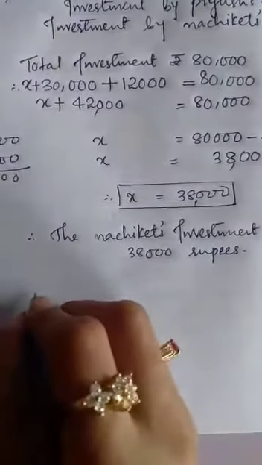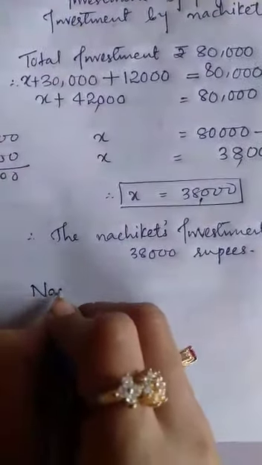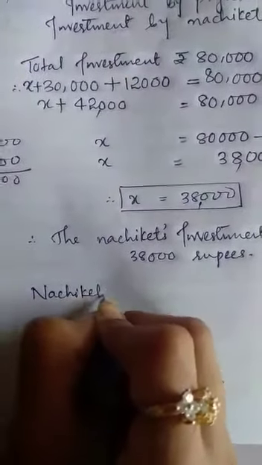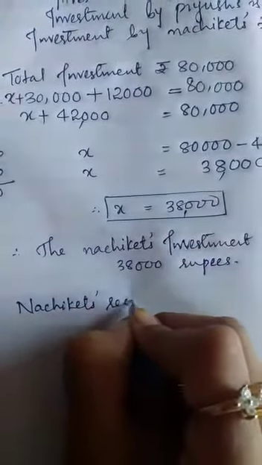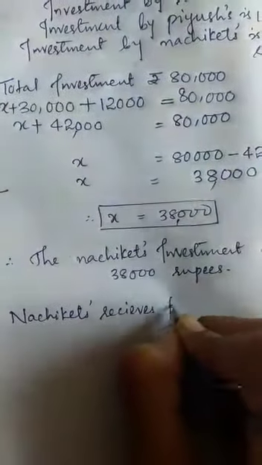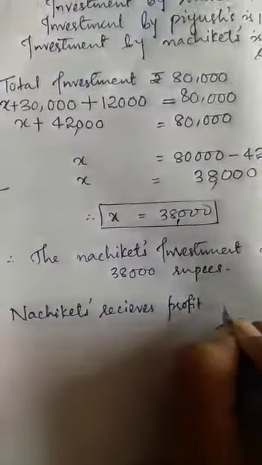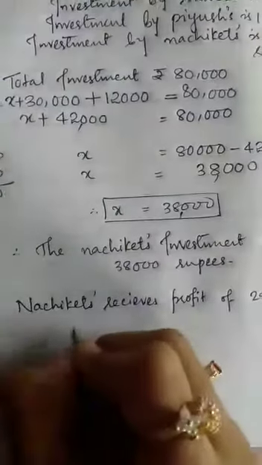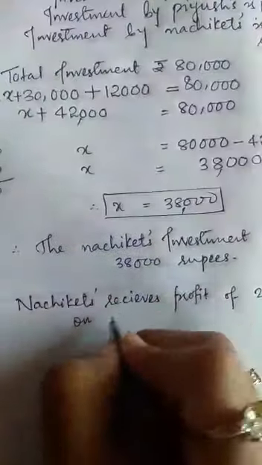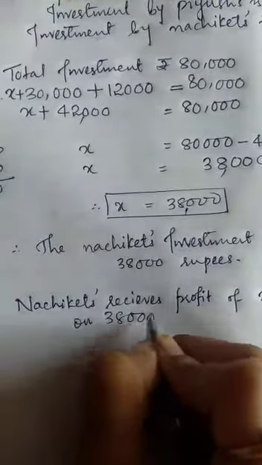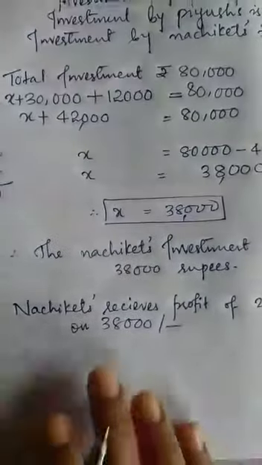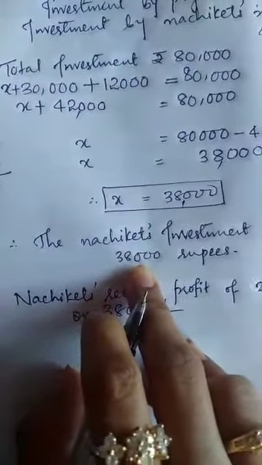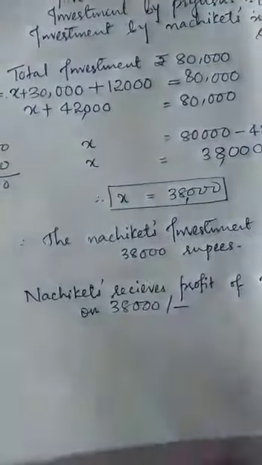Now they receive a profit of 24% at the end of the year. So you have to write Nachiket receives profit of 24% on what? 38,000 rupees. This is the shared capital of Nachiket.